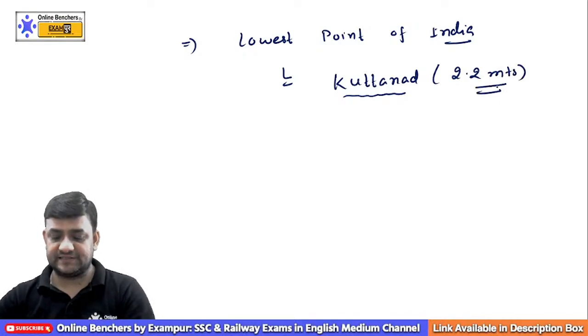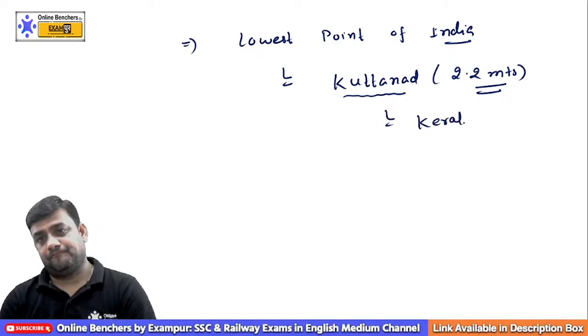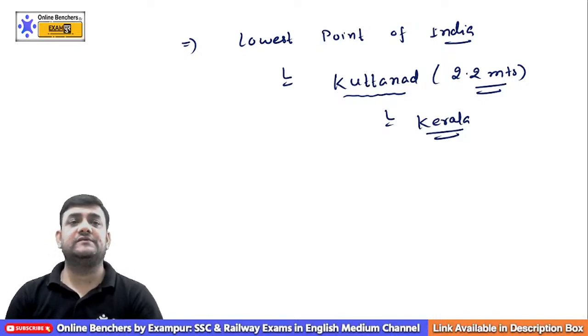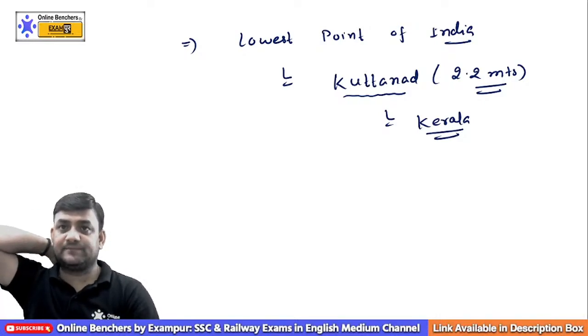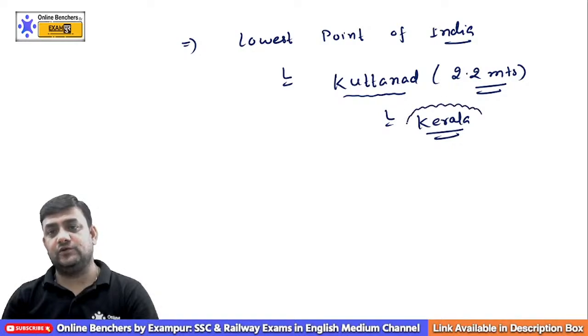Kuttanad, have you heard of this? Please respond to me. And where is it? This is in Kerala. So this is the lowest point of India. The lowest point of India is Kuttanad, or Kala Kuta. This is just 2.2 meters below sea level, and this is part of the state of Kerala.